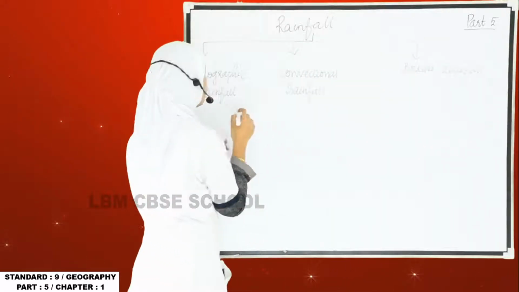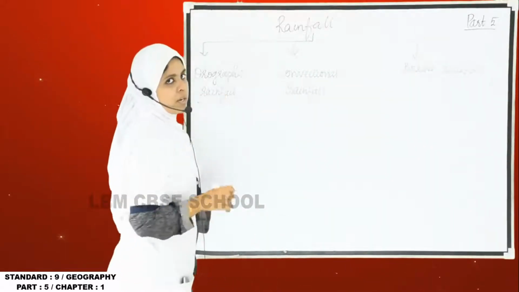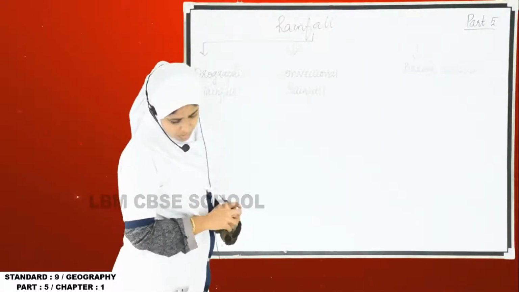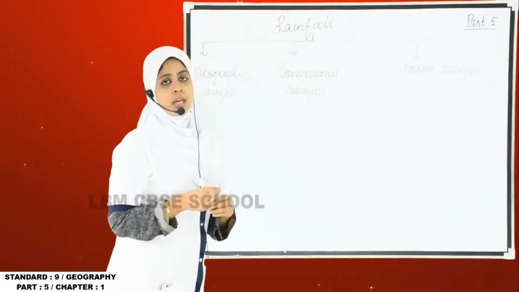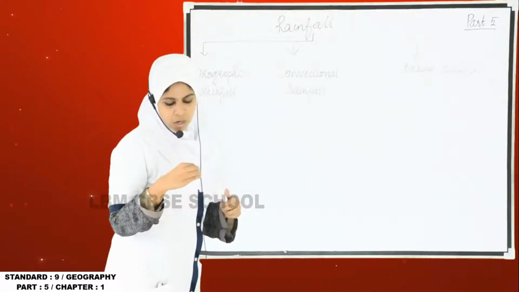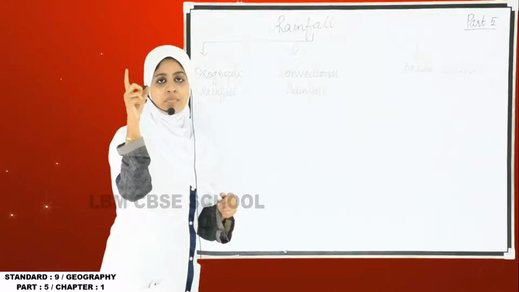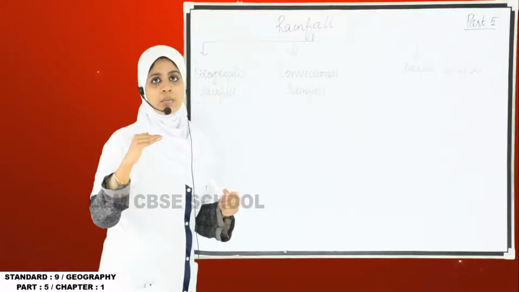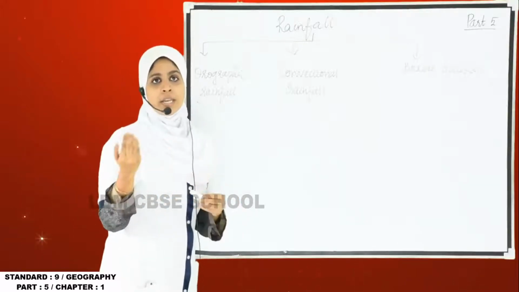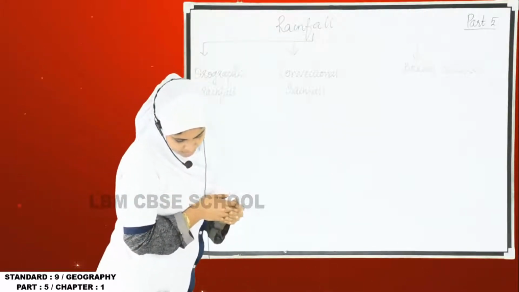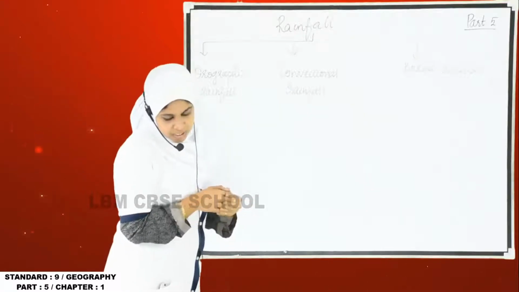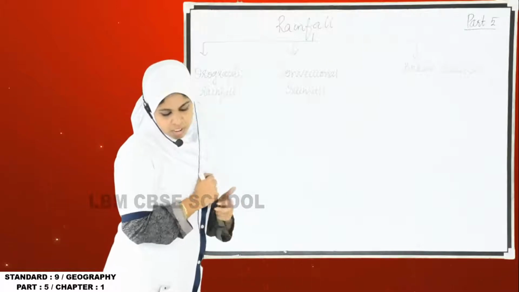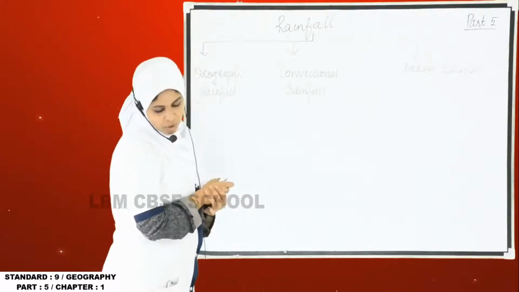Today we will study orographic rainfall and how it occurs. In your textbook you have an image, and in that you can see a mountain and how the moist air is raised up and forms clouds, and only one part of the mountain area gets the rainfall while the other part does not. So how does it happen? The moisture-laden wind from the sea enters the land and moves upwards along the mountain slope, where it gets cooled and condenses to form clouds.